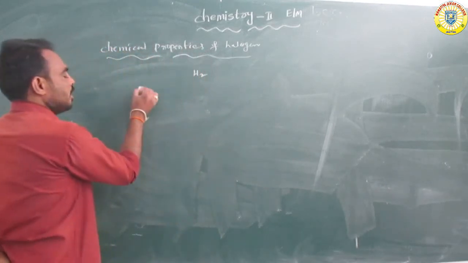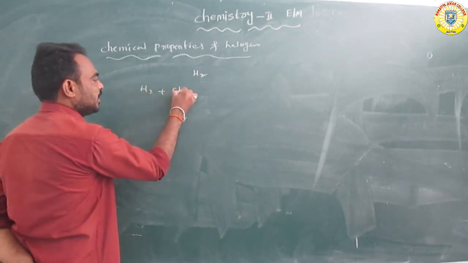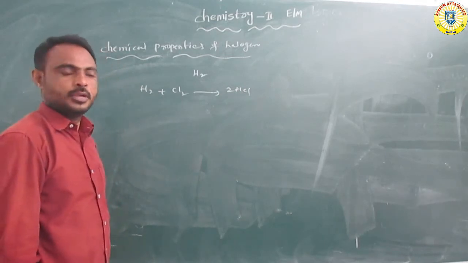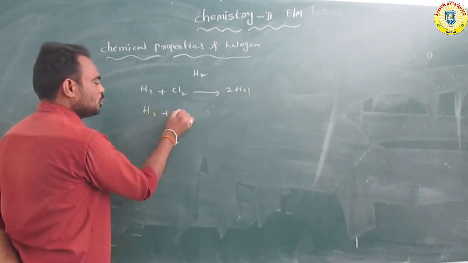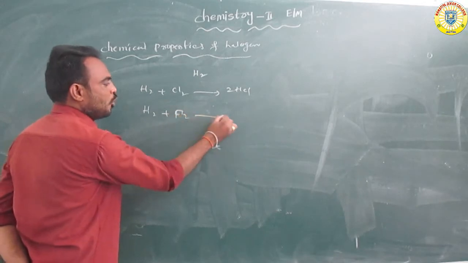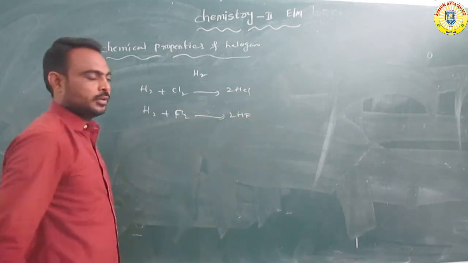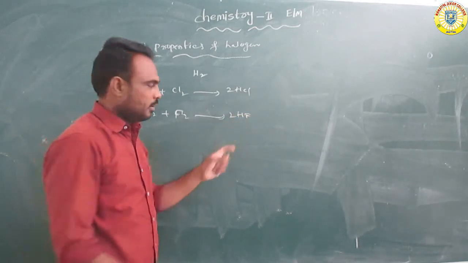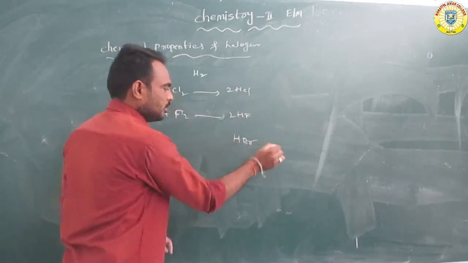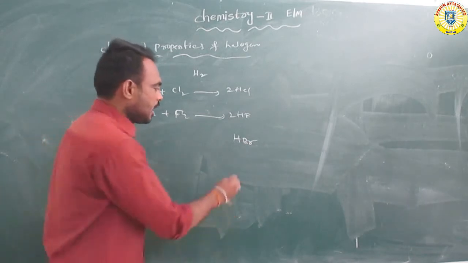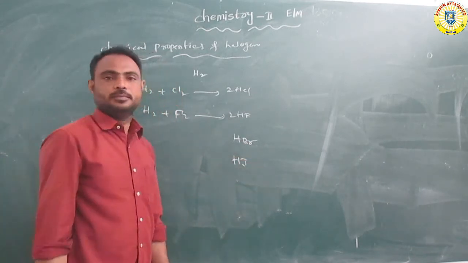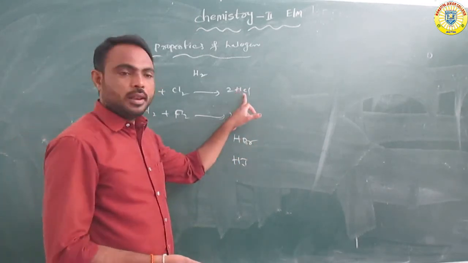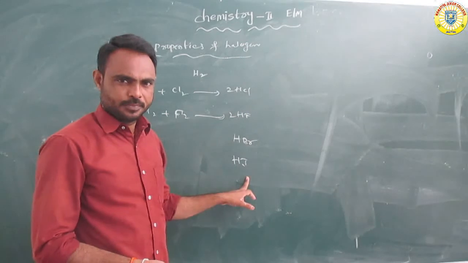For example, hydrogen reacts with chlorine to form hydrochloric acid, or hydrogen reacts with fluorine to form HF. Hydrochloric acid, hydrogen fluoride, hydrogen bromide, hydrogen iodide are all hydrogen halides.